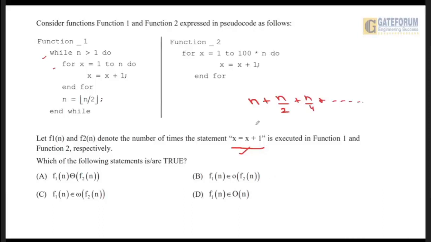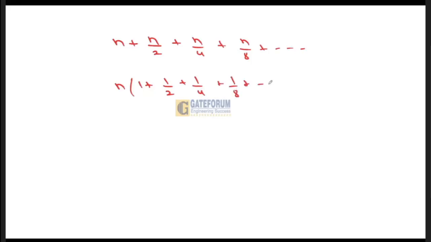So in total, how many times will it be executed? n plus n upon 2 plus n upon 4 plus n upon 8, and it goes on. Let us take n common: 1 plus 1 upon 2 plus 1 upon 4 plus 1 upon 8, and so on. You can see that this is a GP.